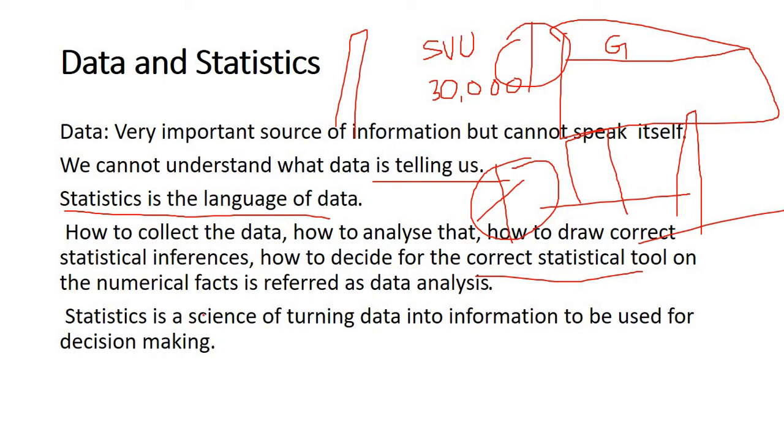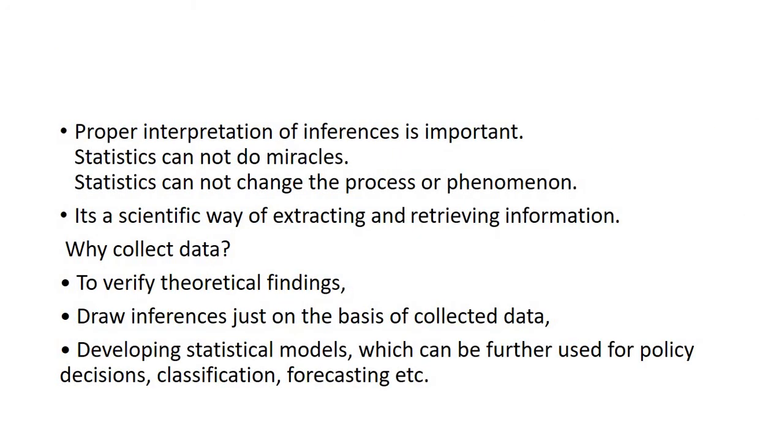Statistics is a science turning the data into information to be used for decision making. By using this we can easily decide, for example, how many students are of age 25, like 50 or 60 students. The proper interpretation of inference is important. Statistics cannot do anything by itself. You are doing everything, but you are just using statistics for doing all things. Statistics cannot change the process of phenomena. This is the scientific way of extracting and retrieving information. This is the main important point.